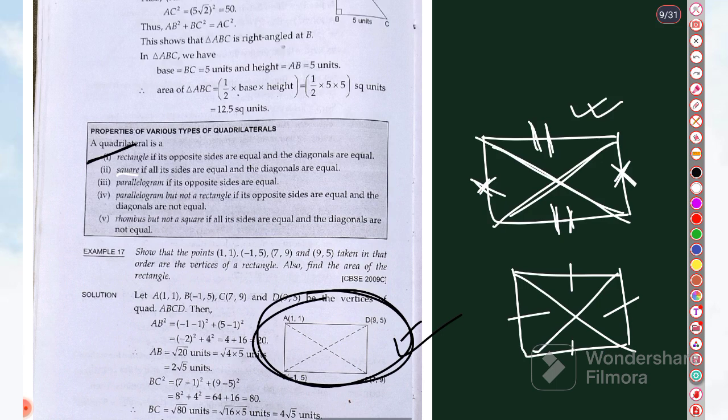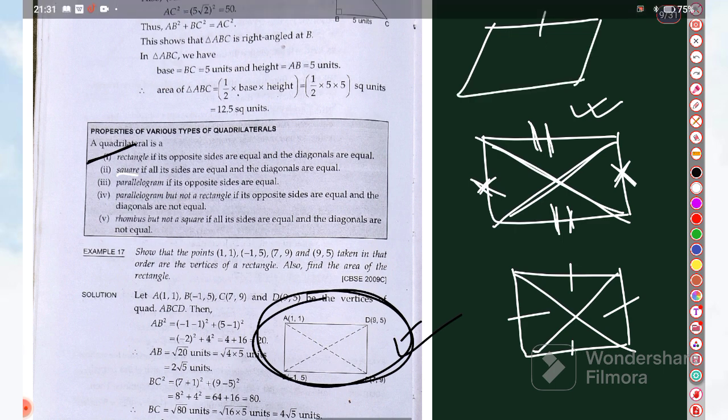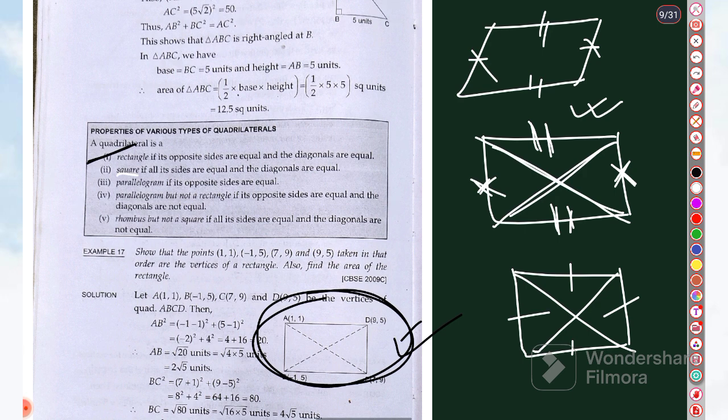All right, if you want to show a parallelogram, then we will show only that the pair of opposite sides are equal, only for the parallelogram. Diagonal you don't need to show, only the pair of opposite sides. If pair of opposite sides and diagonals both are equal, then you will get a rectangle.